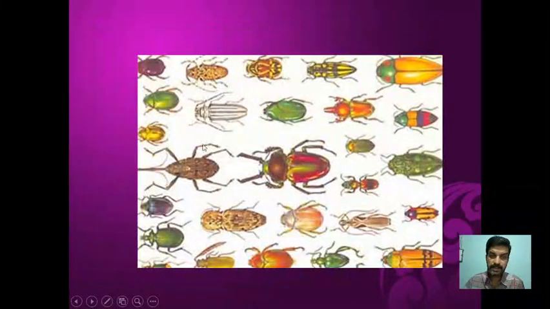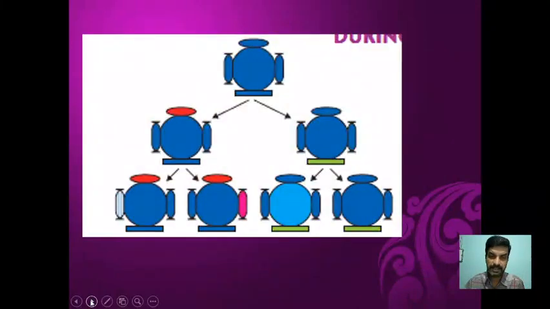Here also you can see the beetles. You can see the color of the body and the markings on the body are all different. These are all variations in a population. So every population will not have individuals of the same kind or exact copies. Instead, there are variations.